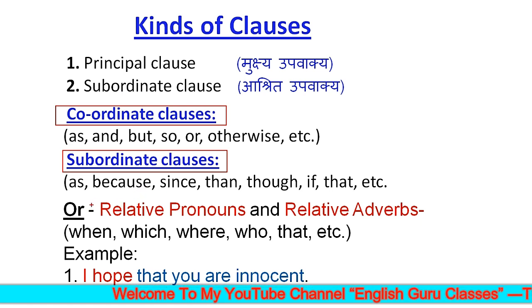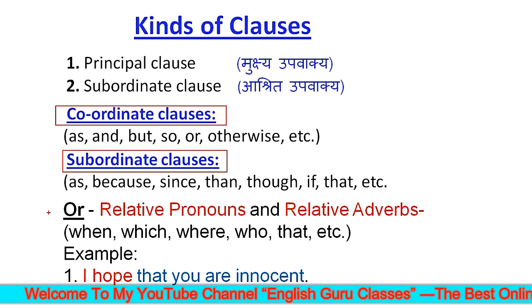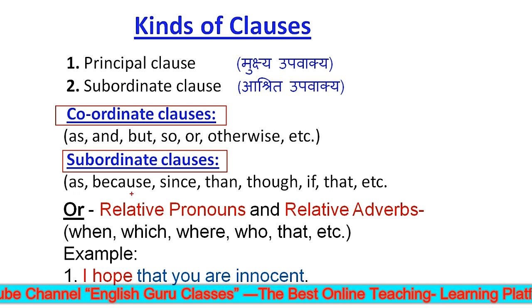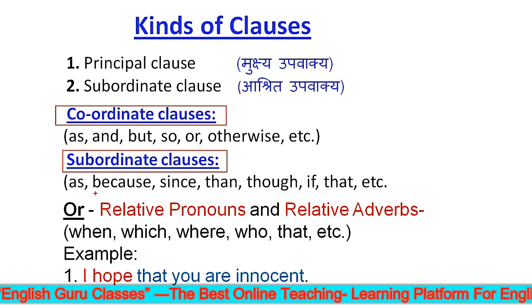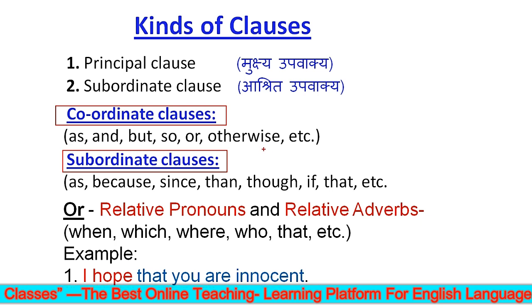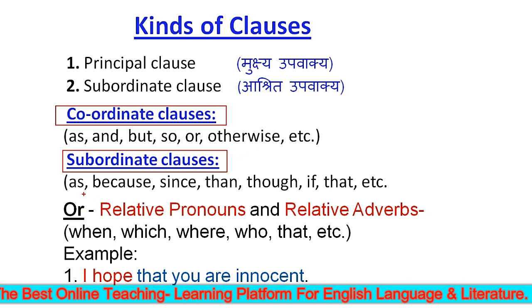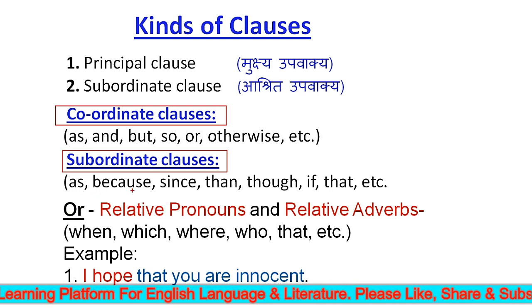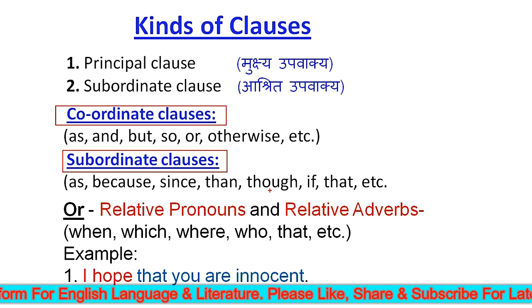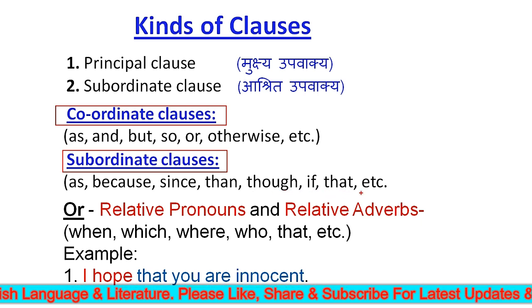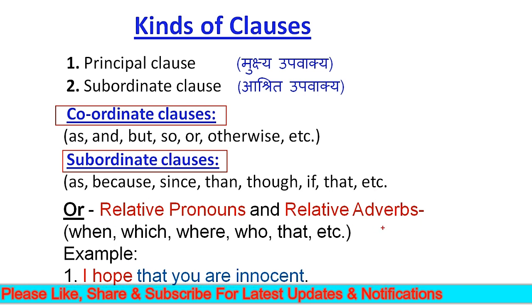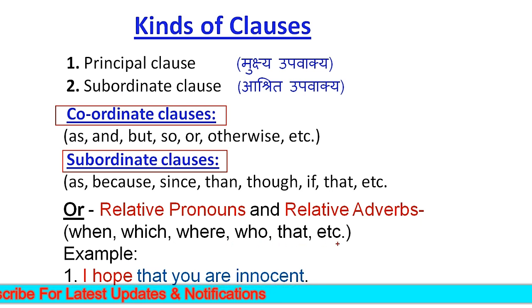Now students, you should keep in mind that coordinate clauses are introduced by coordinating conjunctions like as, and, but, so, or, otherwise, etc. And subordinate clauses are introduced by subordinate conjunctions such as because, since, then, though, if, that, etc., or relative pronouns and relative adverbs such as when, which, where, who, that, etc.